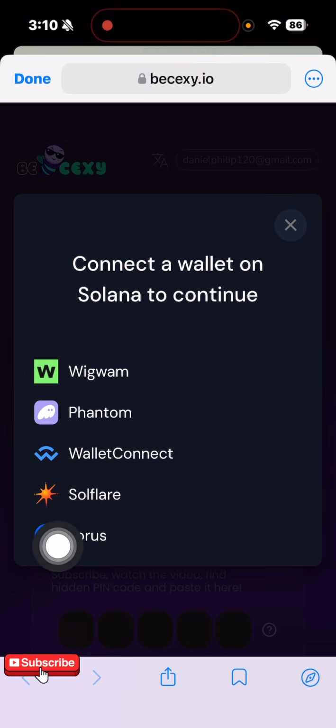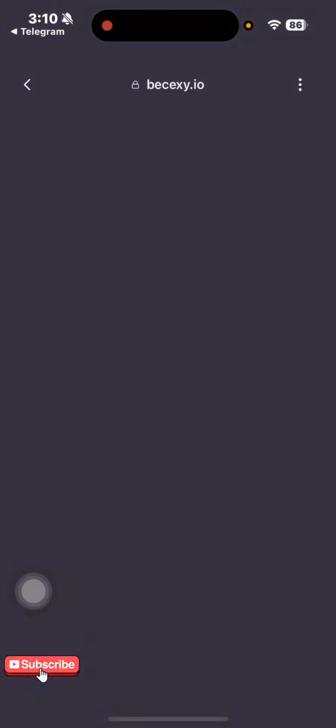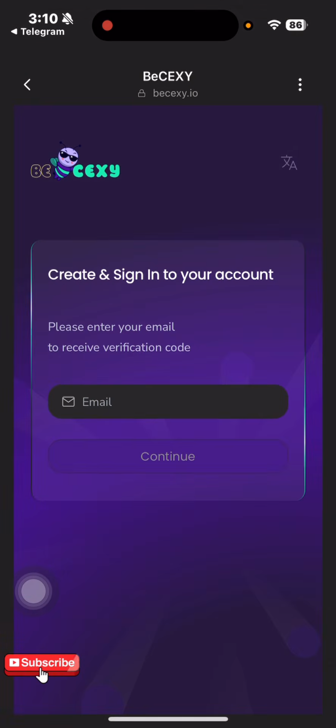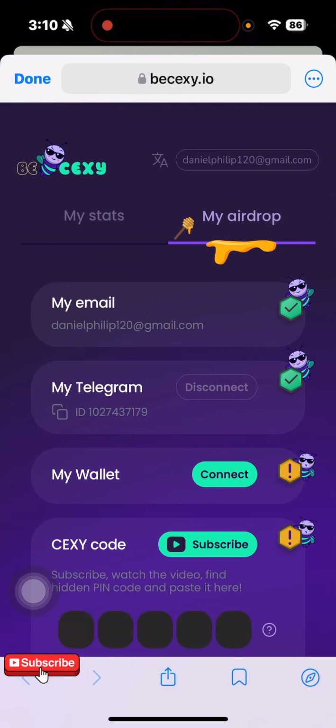These are the wallets you can connect to your account. You can use your Phantom wallet, or any other wallet listed right there. Right here you can type in the email address which you used to create an account on the airdrop. You can see my email address at the top right here.